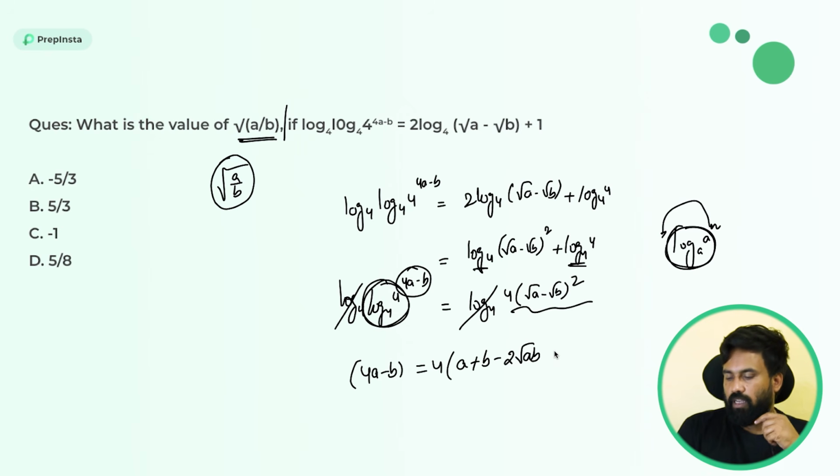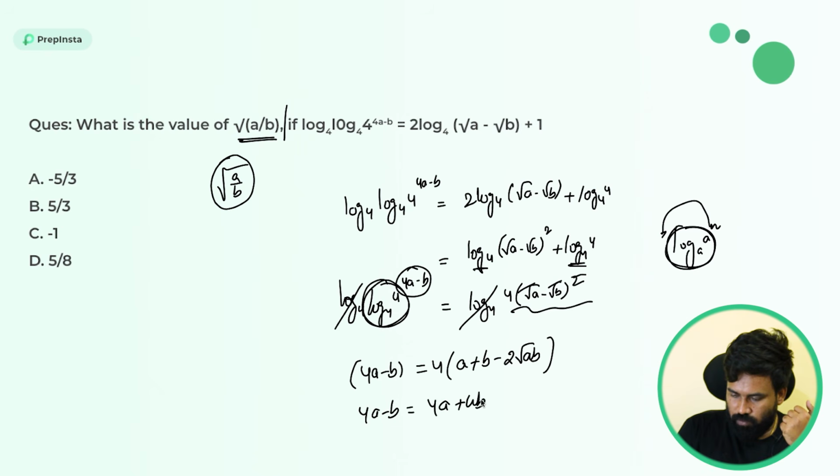So here the place value is root a, so root and square will get cancelled. Root and square got cancelled, root and square got cancelled. So a plus b minus 2 root a into root b, so 2 root ab. So multiply 4a minus b is equal to 4a plus 4b minus 8 root ab.